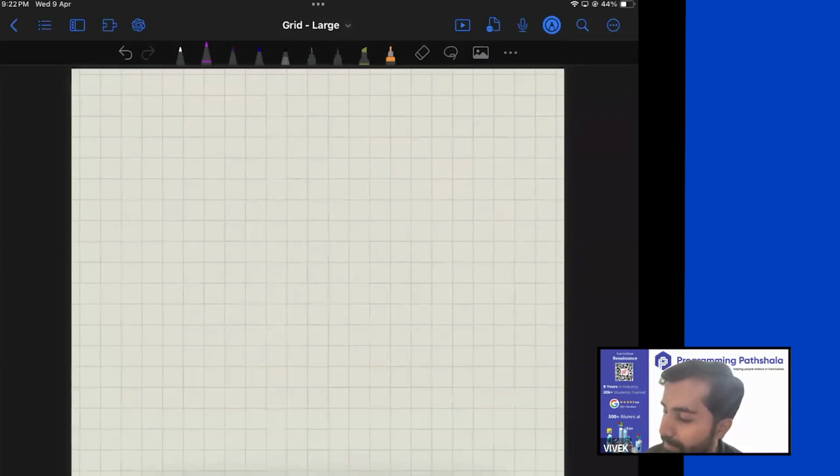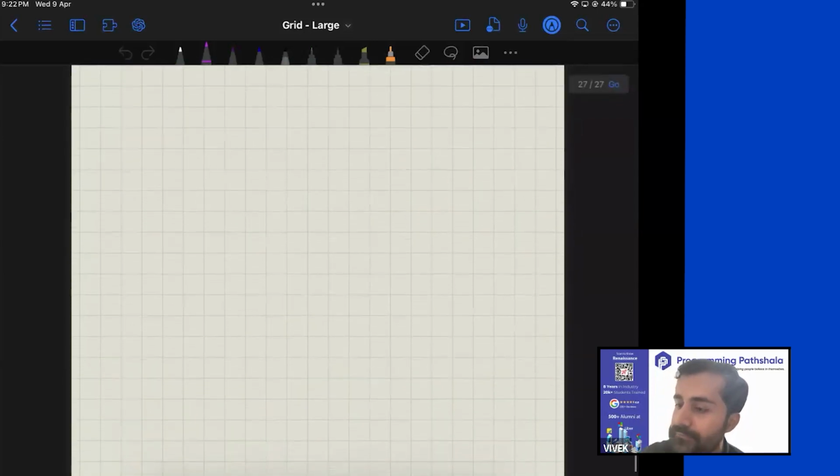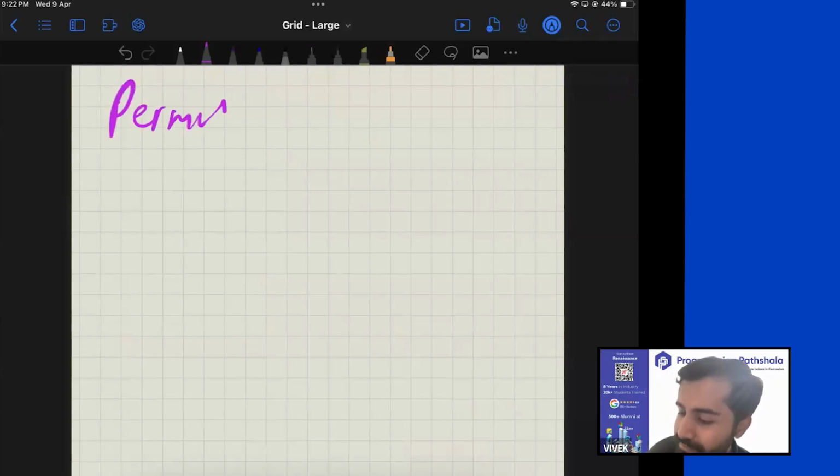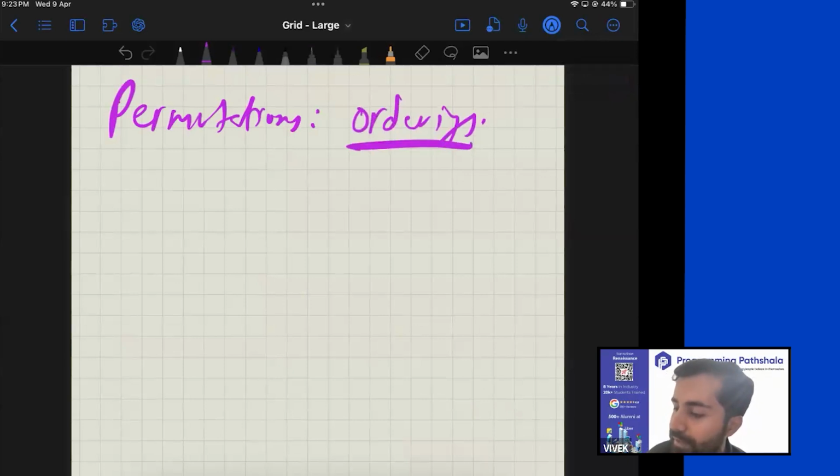Now let's get started with a very well-known question. It has probably been asked thousands, maybe lakhs of times in interviews. So, have you guys heard of something called permutations? What is permutation? Permutation is nothing but different orderings of an item. So let's say, for example, you have 1, 2, and 3. Now, how many different permutations can it have?